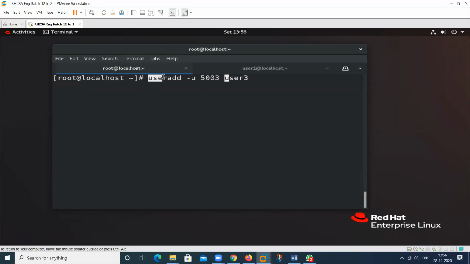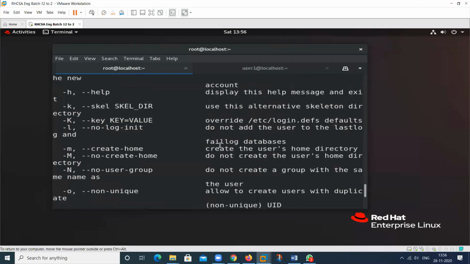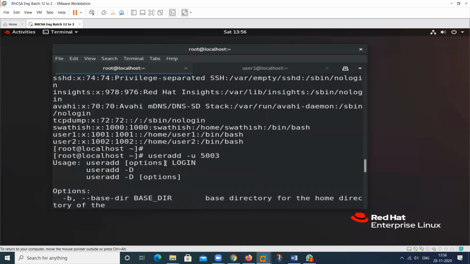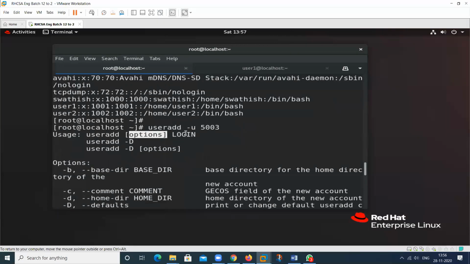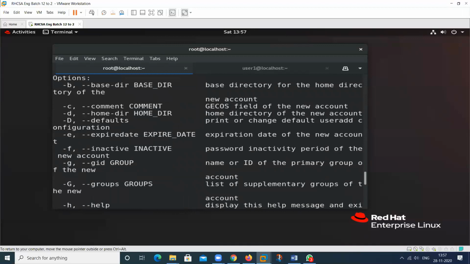So this is your command, this is your option, and this is your argument. These three are required if you want to configure this particular ID and username. If I don't include one of them, this is not a complete command and it will show me an error. It will show that the command is required, the option is also required, and the third one is the argument. So you should use the argument also. Then the command will be complete. So then type here user 3.